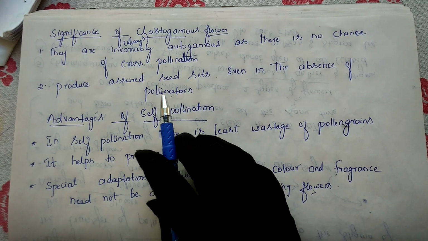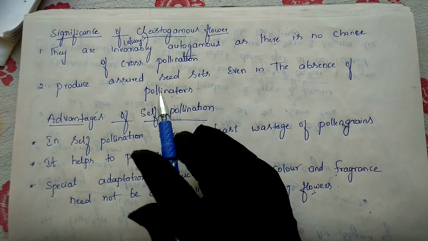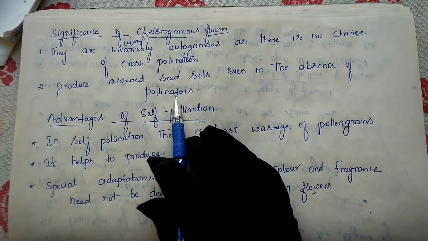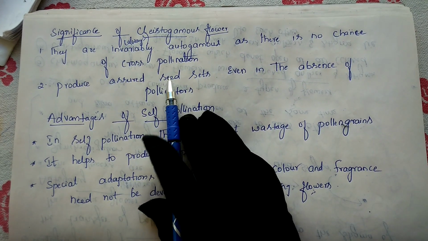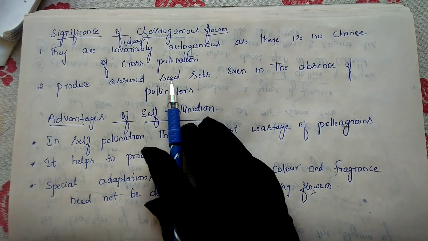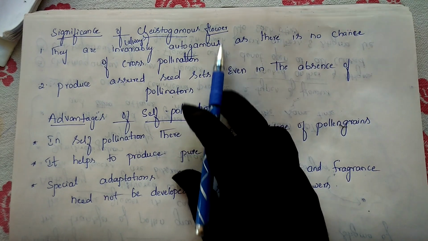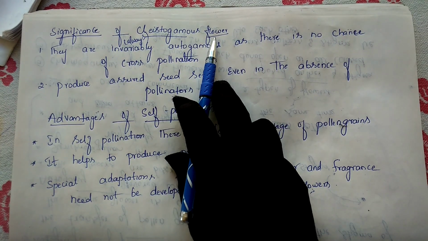If there is no pollinator also, they are 100% producing the seeds. In the absence of the pollinator also, the flower will be converted into the fruit and they are producing the seeds. These are the two benefits we are getting from the cleistogamous flower.